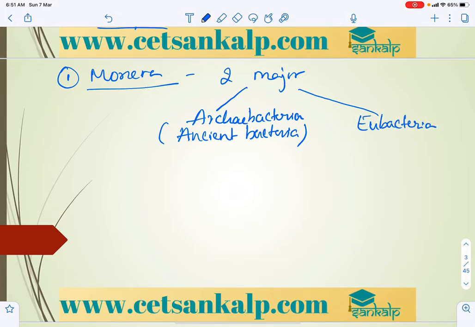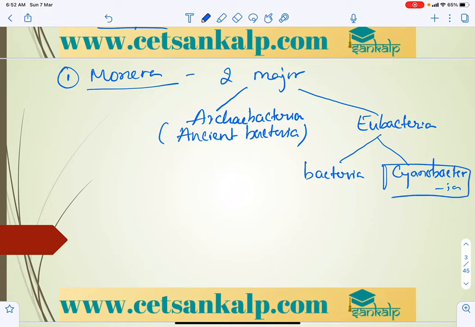Eubacteria is further classified into bacteria and cyanobacteria. Very important: cyanobacteria include the photosynthetic bacteria, which show photosynthesis.